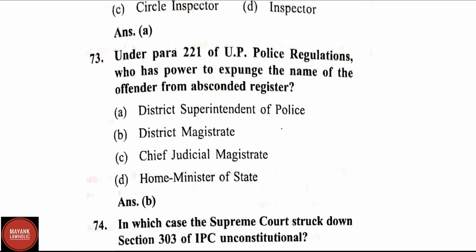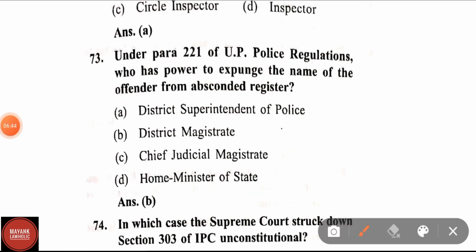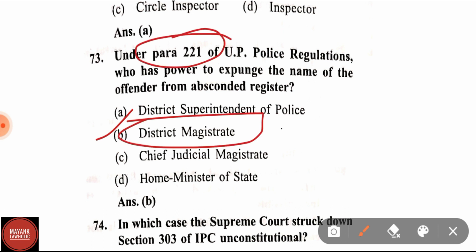Question number 73. Under para 221 of UP Police Regulation, who has the power to expunge the name of the offender from absconded register? Options are district superintendent of police, district magistrate, chief judicial magistrate, home minister of state. Correct answer is district magistrate. Under para 221 of UP Police Regulation, the district magistrate has the power to expunge the name of offender from absconded register.